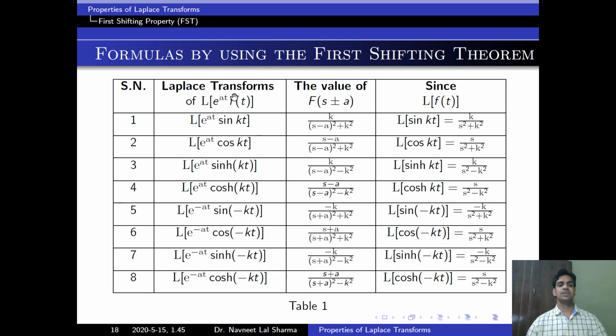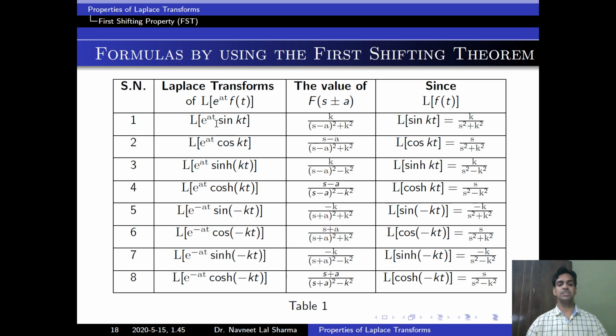Next, this is the table of formulas using the first shifting property on trigonometric or hyperbolic functions. First, the Laplace of e to the power at into sin kt. We have to find the value of this. How will we find it? Let f of t be equal to sin kt. Then we first find the Laplace of this function. The Laplace of sin kt is equal to k upon s square plus k square.